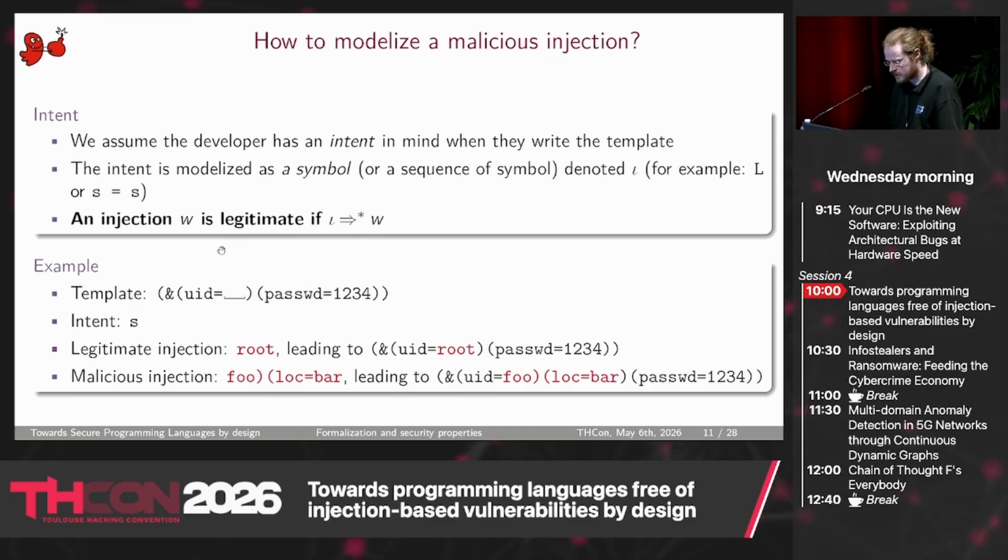So as an example, if this is the template here, USD is blank, password is 1234. The intent of the developer is I expect a string, S. So for example, a legitimate injection will be root, but a malicious injection will be not just one string, but for example here, foo, parentheses, parentheses, lock equal bar, which leads to a correct sentence, a correct query, but it is considered malicious because it does not fit the intent of the developer.